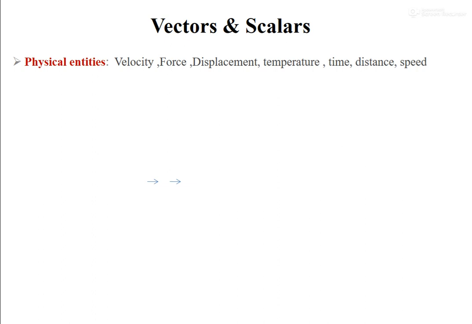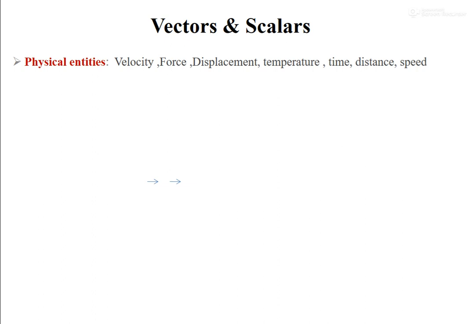And by velocity, what do you mean? It is how fast an object is moving. That means you can also say it is the speed of an object. But when you are calling it a velocity, it means you are saying there is a direction to that particular object. So velocity here is having some magnitude as well as the direction it is moving. Similarly, the force means how strongly we are pushing or pulling an object or a person or something. That means you are lifting an object from the ground or you are pulling something from the top, something like that. Displacement is the shortest path taken by an object or a person.